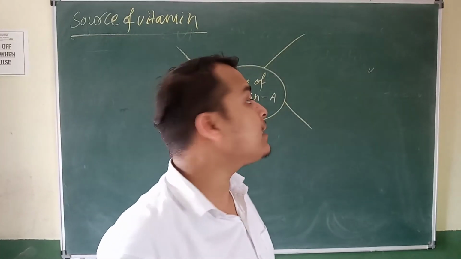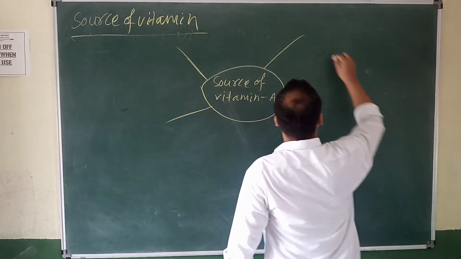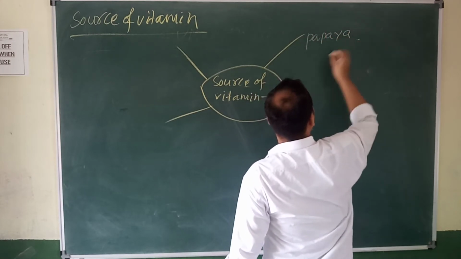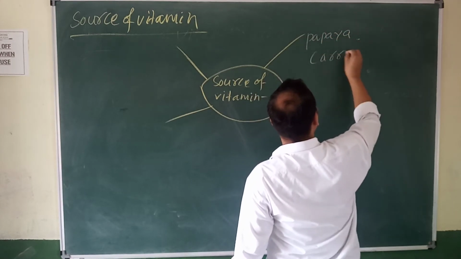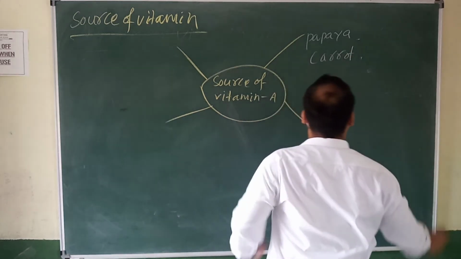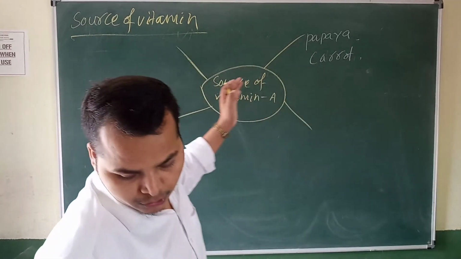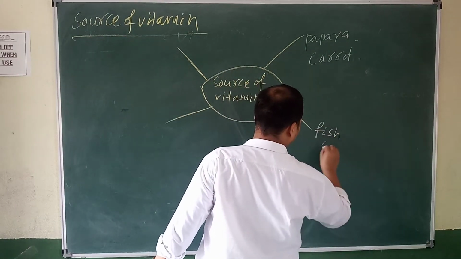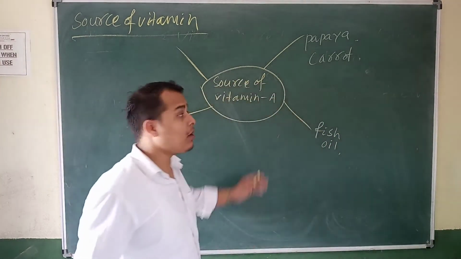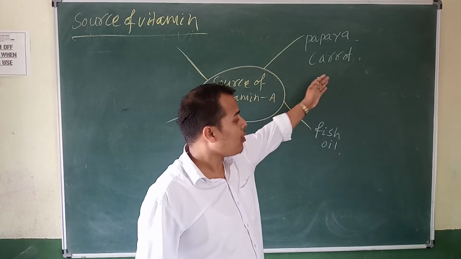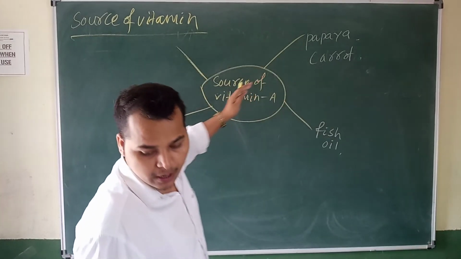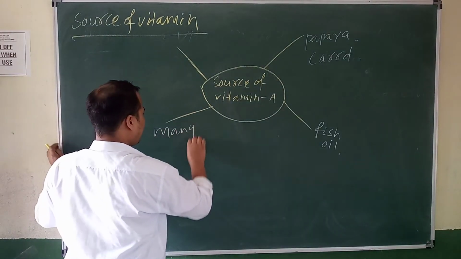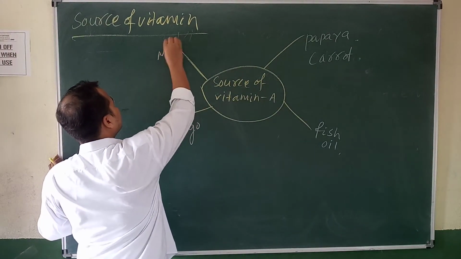So one is the papaya. Yes, so papaya. Okay, carrot. Yes or no? So papaya, carrot. Okay, then fish oil, mango, then milk.